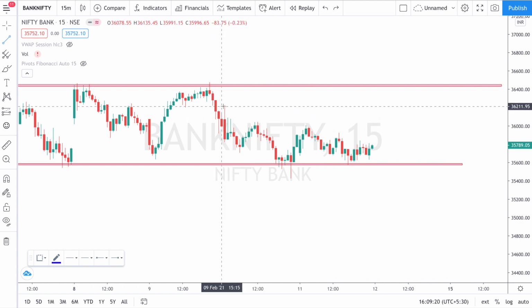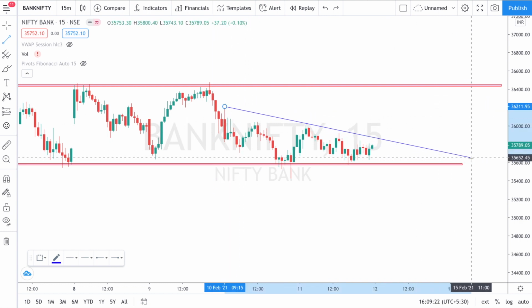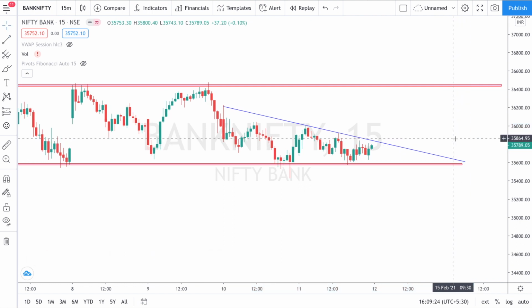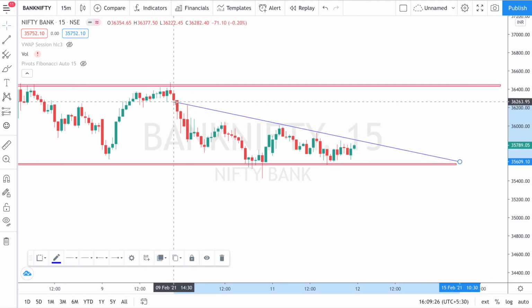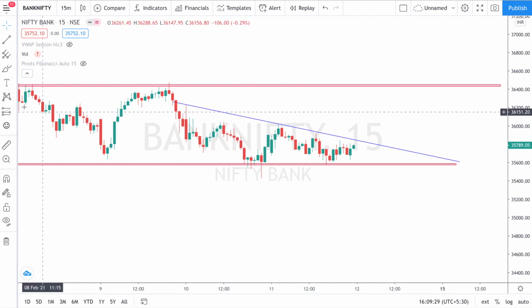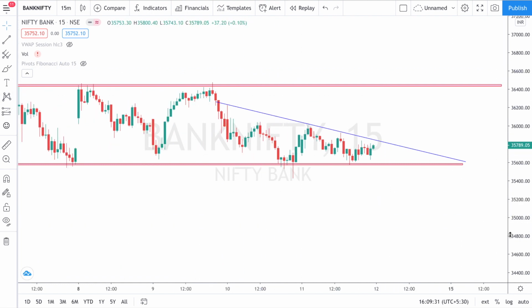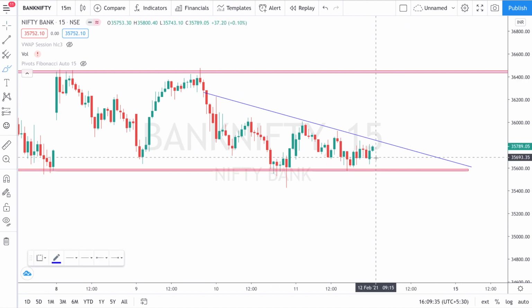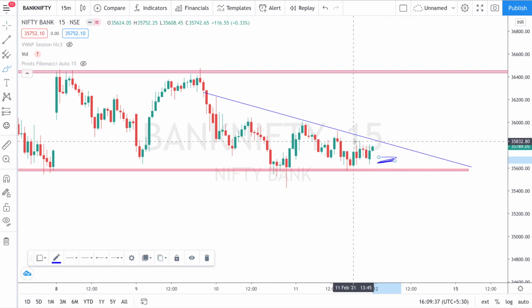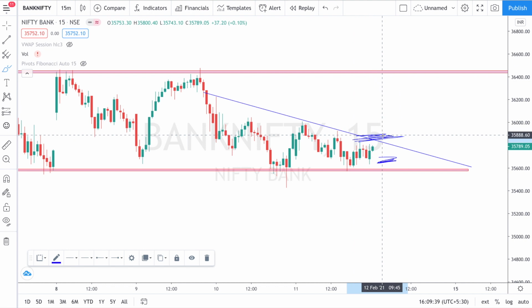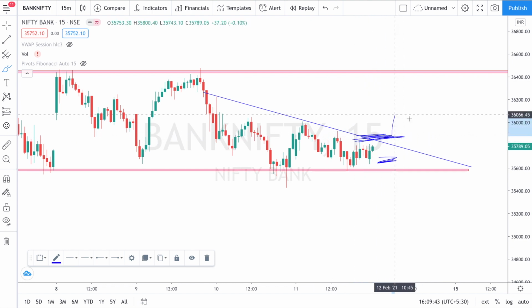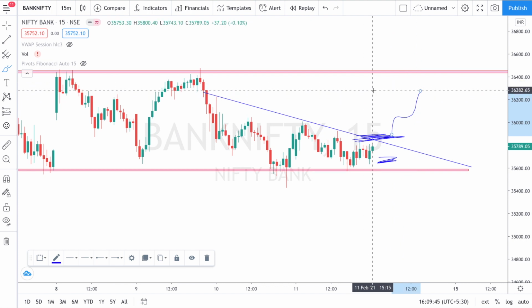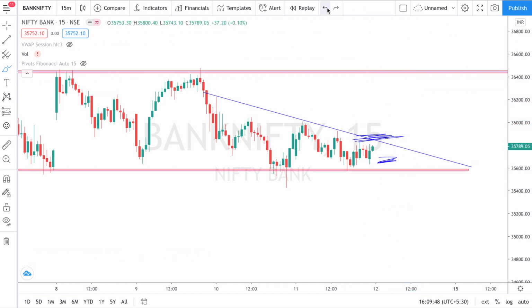If you want to take an entry tomorrow, you can take this small trend line in Bank Nifty. If Bank Nifty breaks this upside, then you can take an entry with a small stop loss. Your stop loss should be somewhere around here, and your entry should be somewhere above this level. It can be above this level also, and you can go for some good 200 to 300 points target. So that was about Bank Nifty.